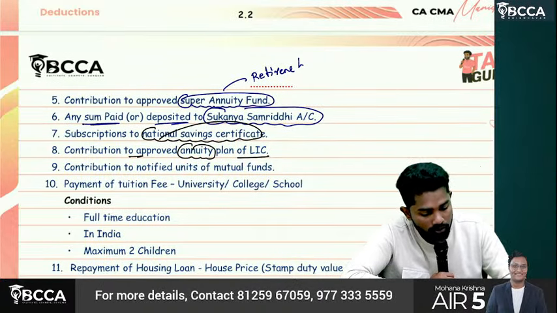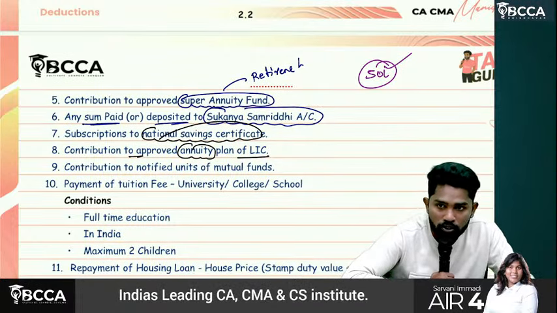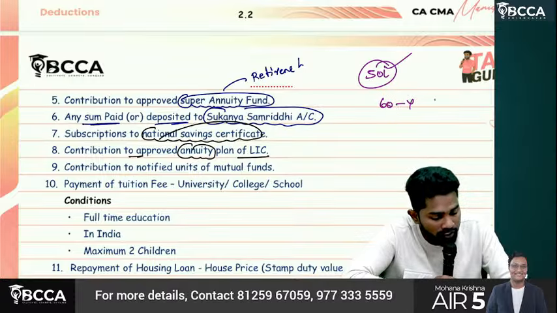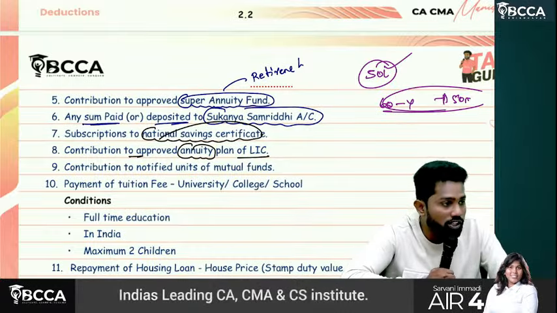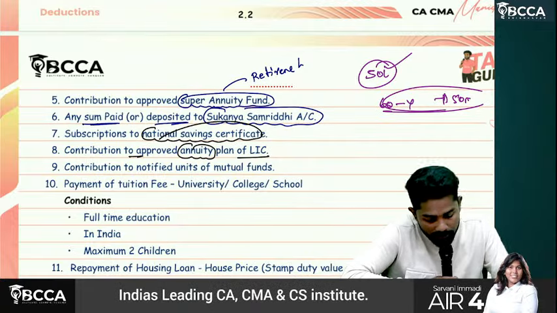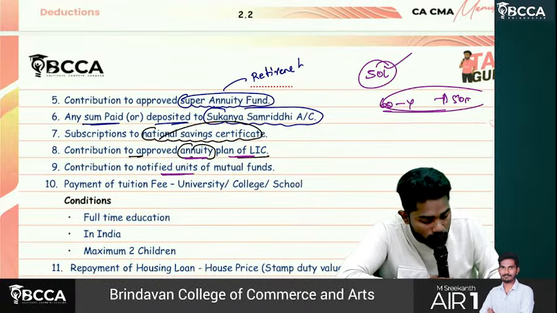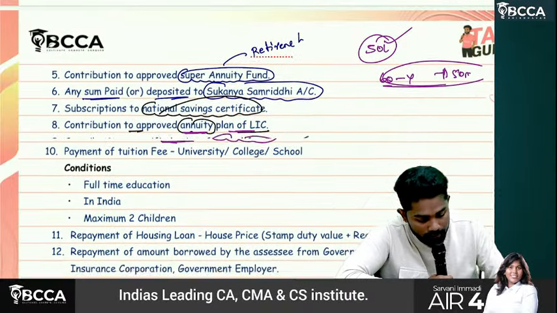Sir, you will get 50 lakhs, that is one option. This is the bulk lump sum amount you are receiving. Otherwise, instead of 50 lakhs, from the age of 60, every month you will get 50,000. Then that is called what? Annuity. That is called annuity. So contribution to approved annuity plan of LIC, contribution to notified units of mutual funds. Okay, then this is again important.